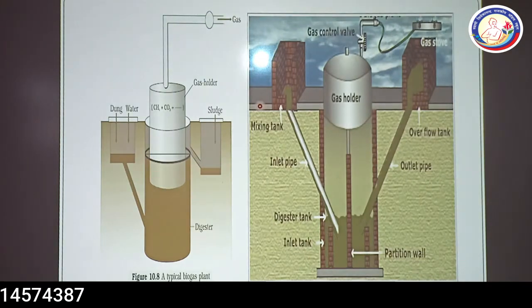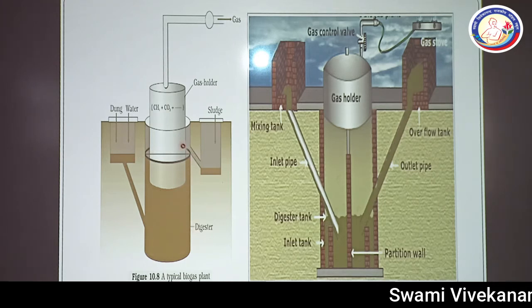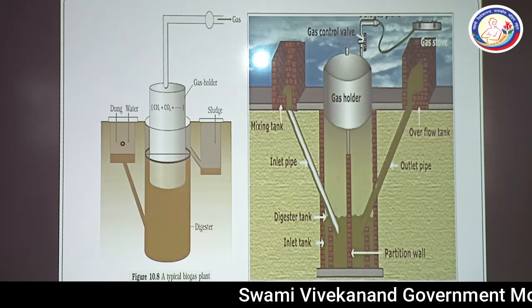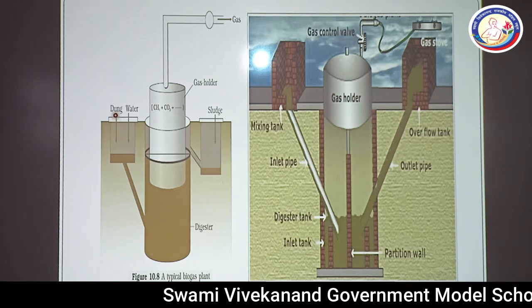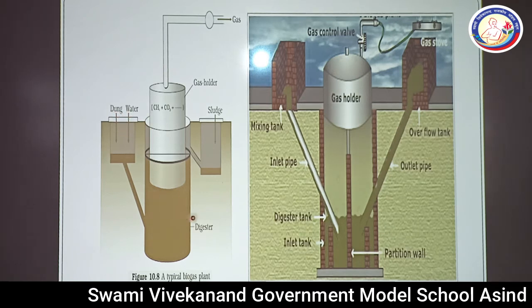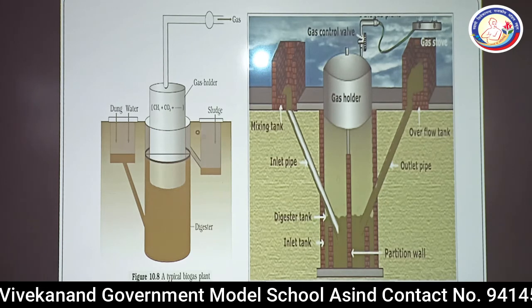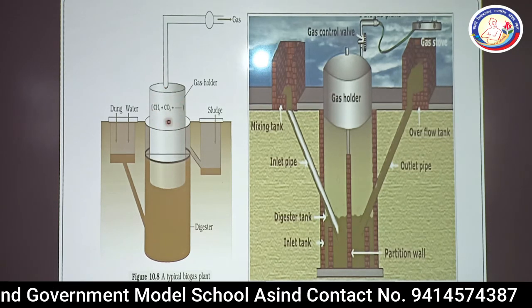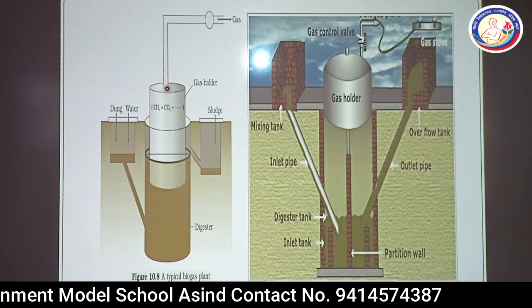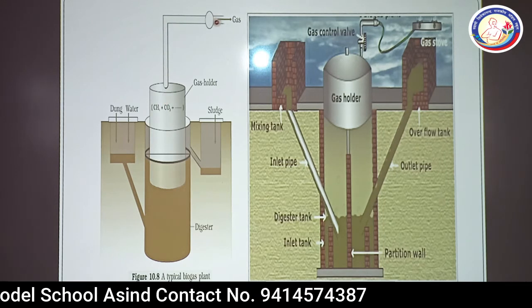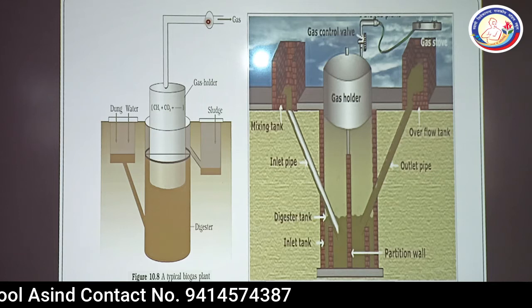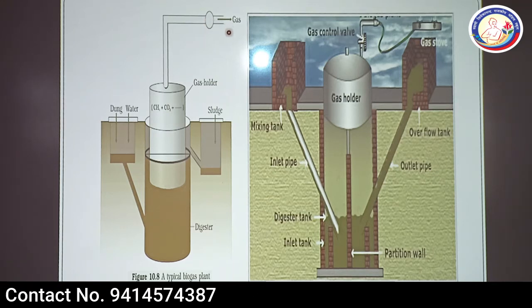As far as the gobar gas plant is concerned, we will use a large tank in the ground. It is known as the digester tank. This is another tank where we will mix the cow dung with water. This is the sludge after the digestion. The upper part is known as the gas holder, where we can see the outlet of the gas, from where the release of gobar gas can be seen.